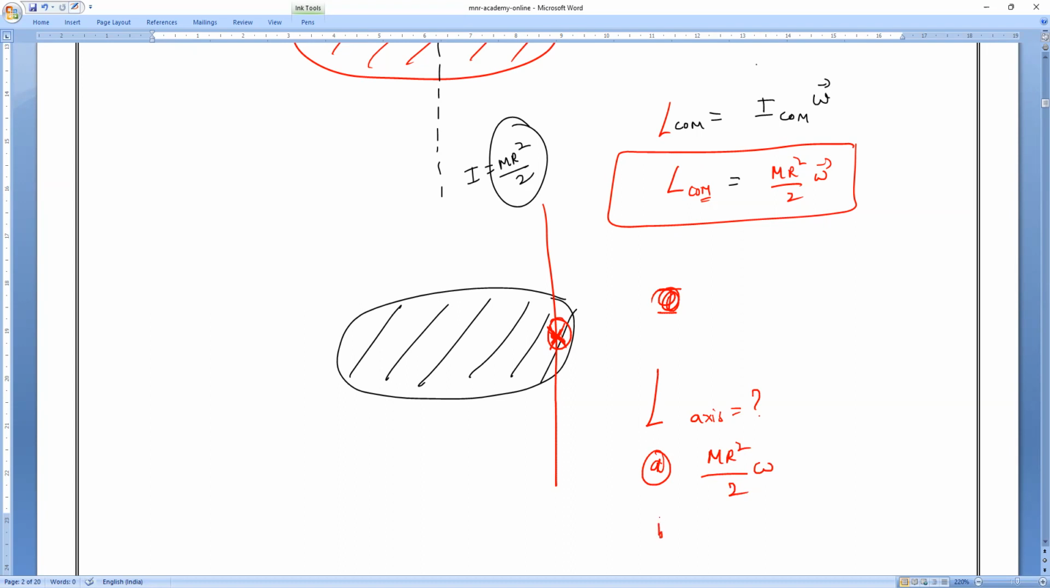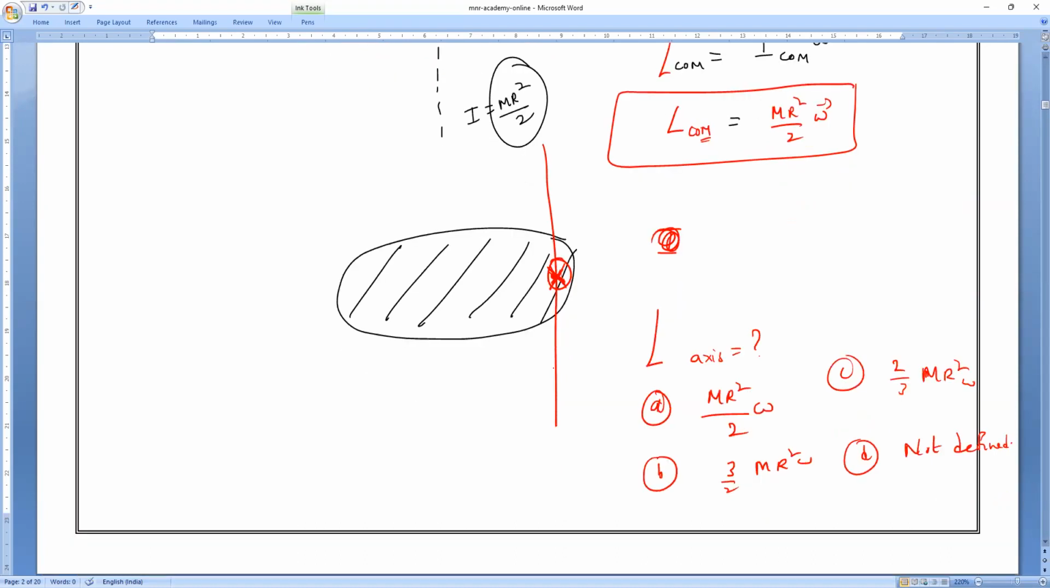We already studied it. Option B, 3 by 2 m r square omega. Option C, 2 by 3 m r square omega. Option D, none of the above, not defined. So this is the question. Everybody, make it fast, all of you. Everyone has to try. Trying is very important. Please remember.